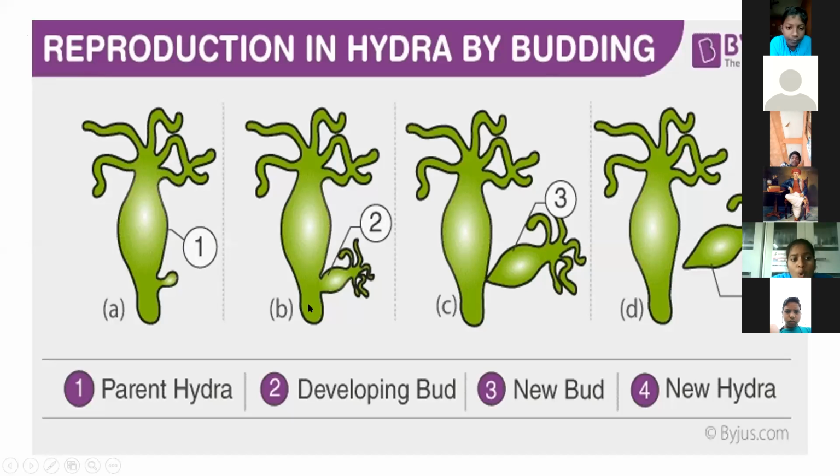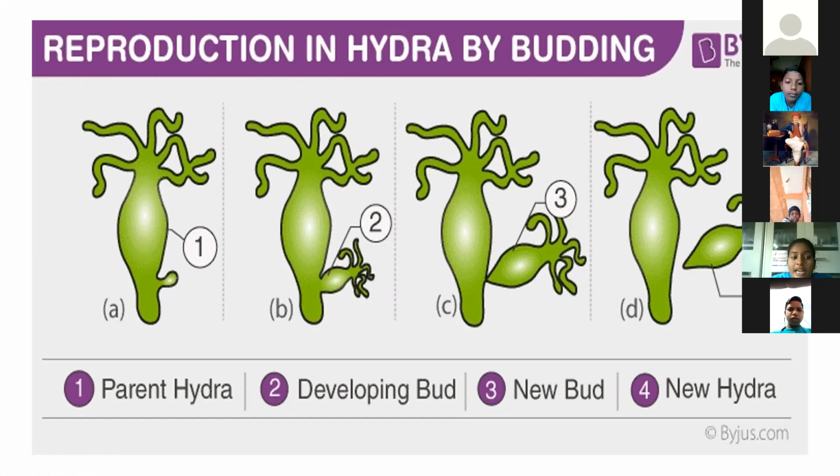It produces one or more bulges, which are called buds, and it produces new individuals.